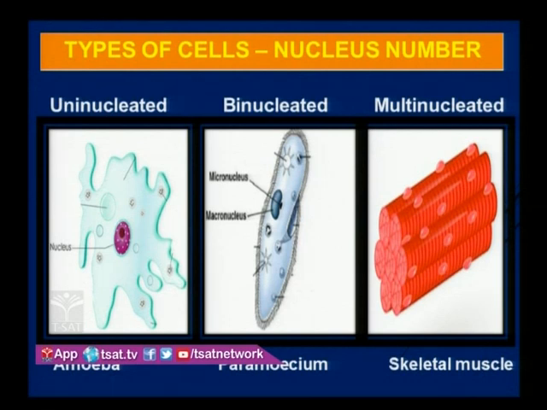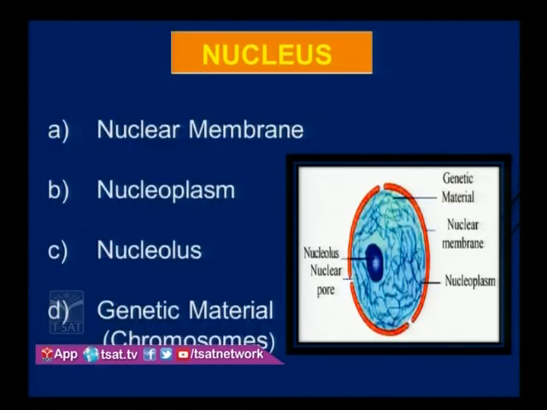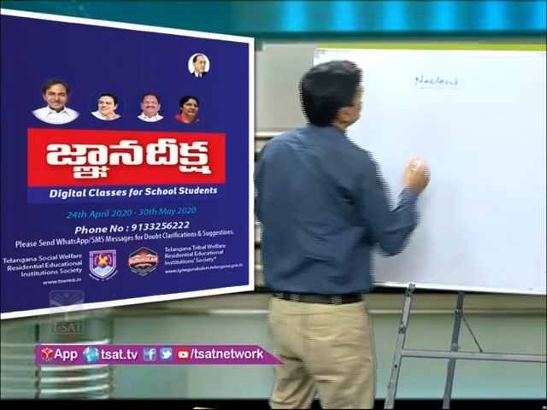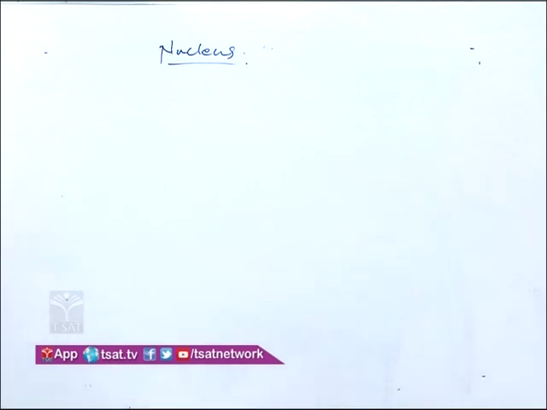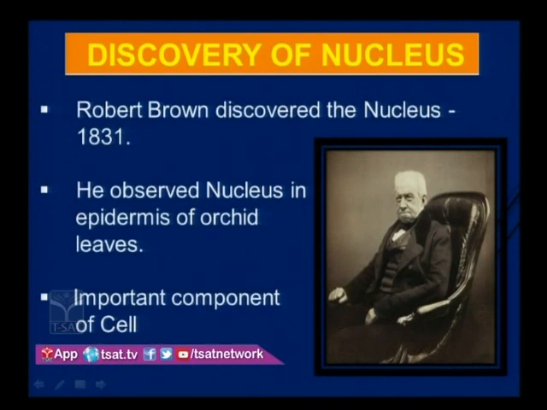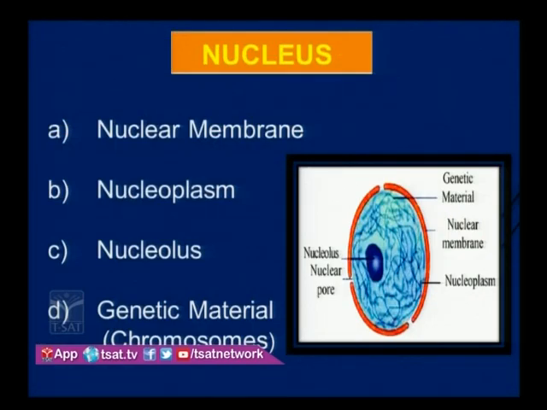If you see the nucleus structure, see here, the nucleus contains four important parts. The nuclear structure consists of four important parts: one is the nuclear membrane, then nucleoplasm, nucleolus, and genetic material, otherwise called chromosomes.